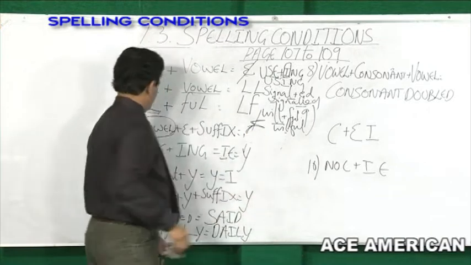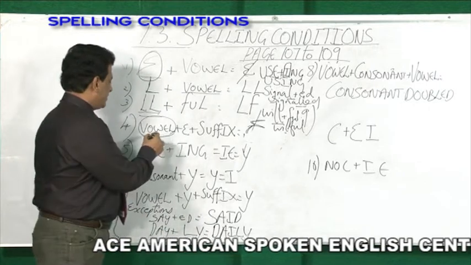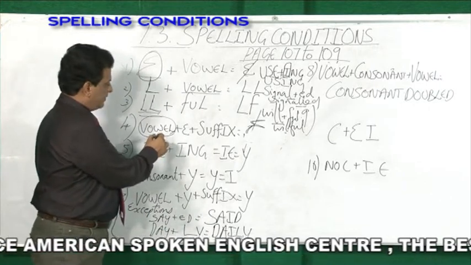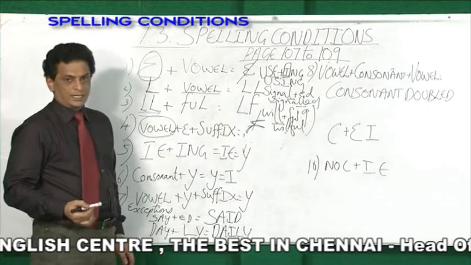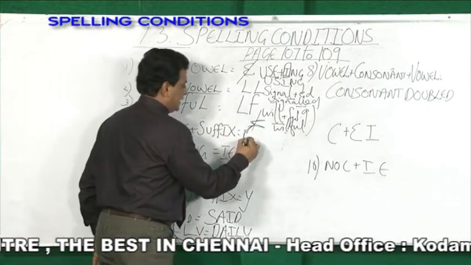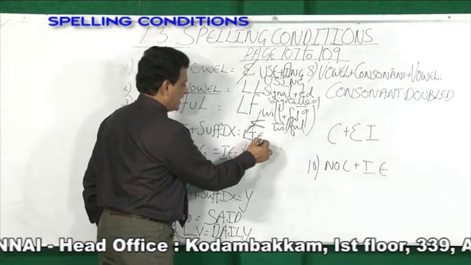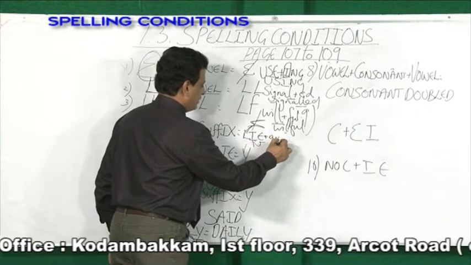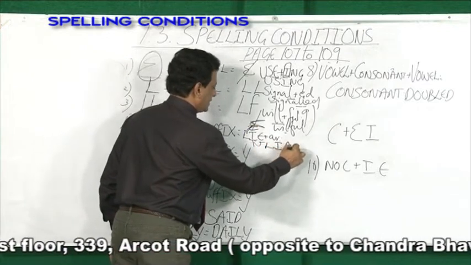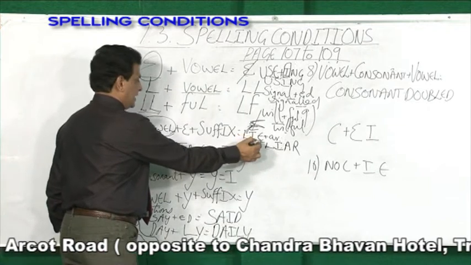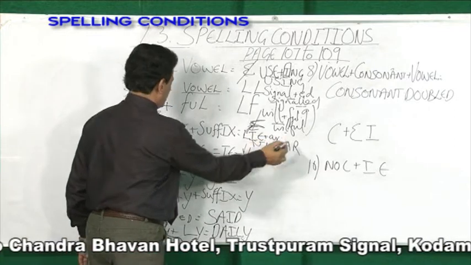Any word ending with vowel plus E, for example, lie. This word ends with E, before that a vowel comes and if you add a suffix, what will happen? This E is removed, for example, liar. This word lie ends with E and if the suffix is attached, then this E gets removed, liar.